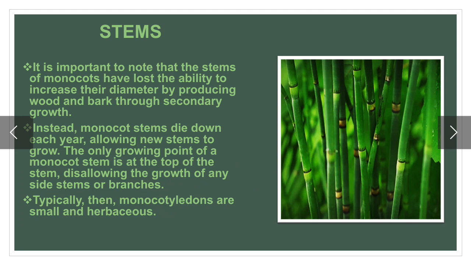The only growing point of the monocot stem is at the tip of the stem, disallowing the growth of any side stems or branches. Typically, monocotyledons are small and herbaceous in structure. You can see here in the diagram nodes and internodes are present in the stem of monocot.